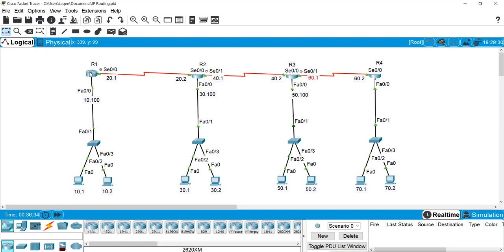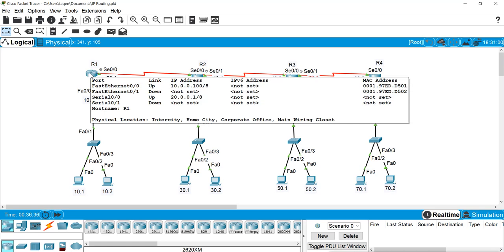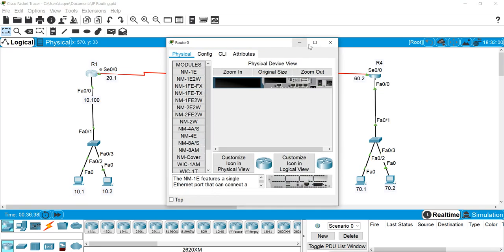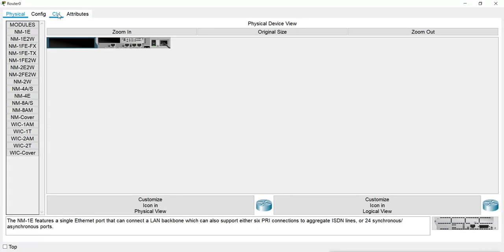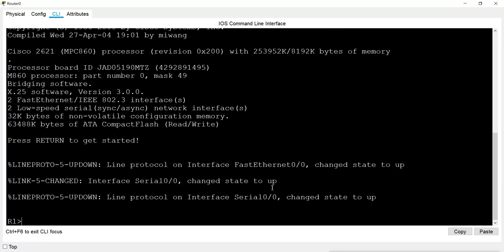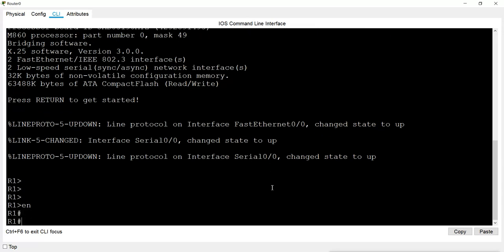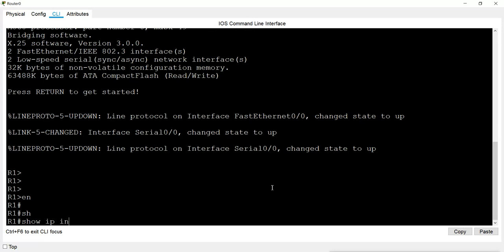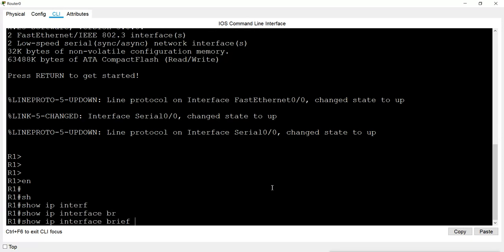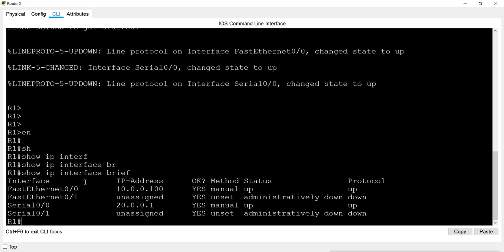For configuring OSPF, I am going to go to router 1 first. As I said, I have already configured the IP addresses. If I check show ip interface brief to get the information about the interfaces, I can see that I have configured the interfaces with IP addresses, and these interfaces are up and running.